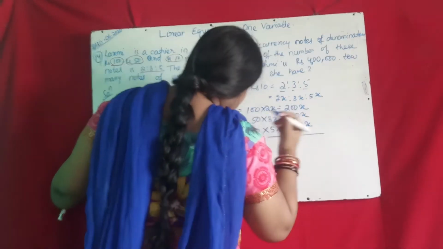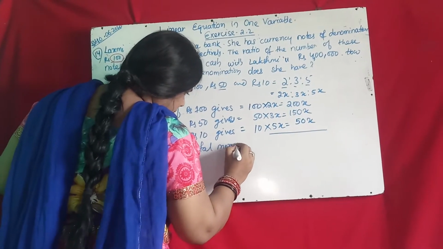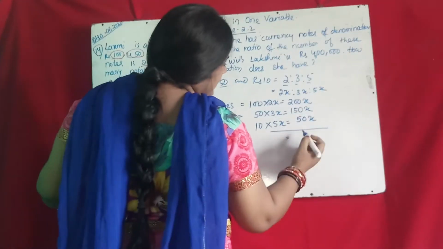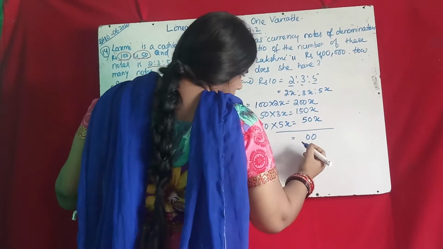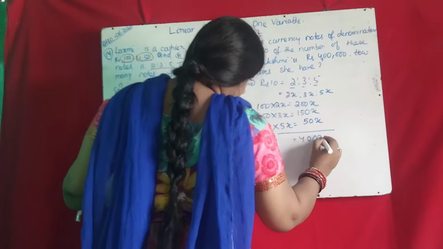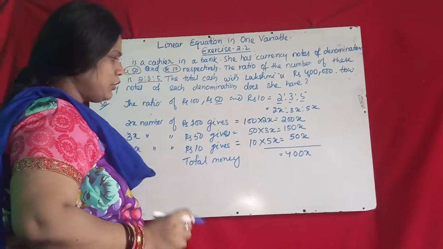So total rupees, total money. If you add this, you get how much? 200x plus 150x plus 50x is 400x rupees. Okay, total is 400x rupees.